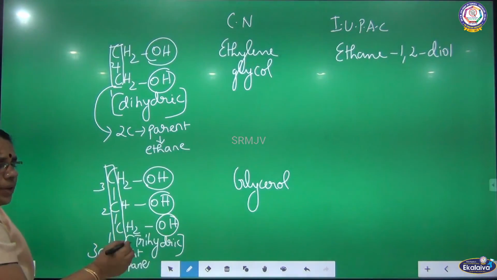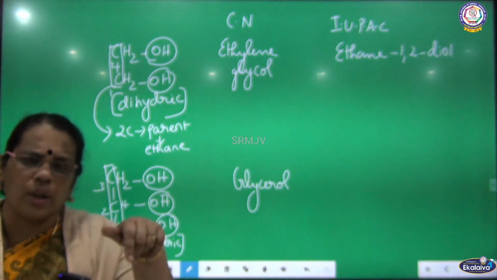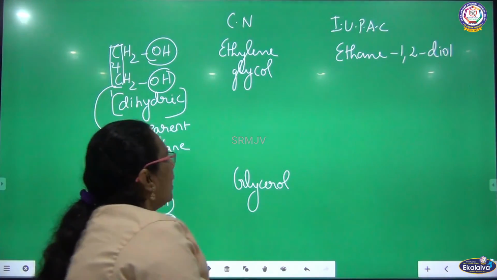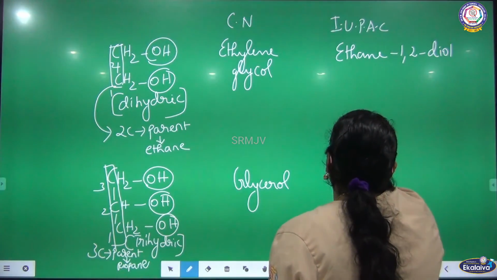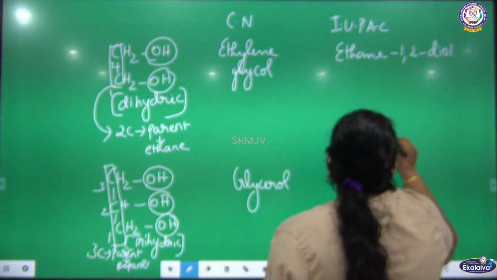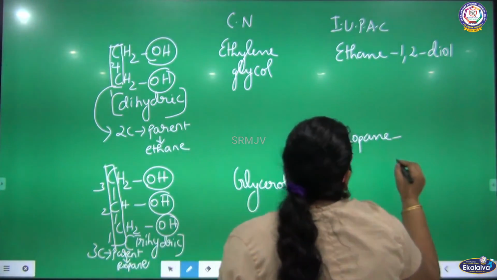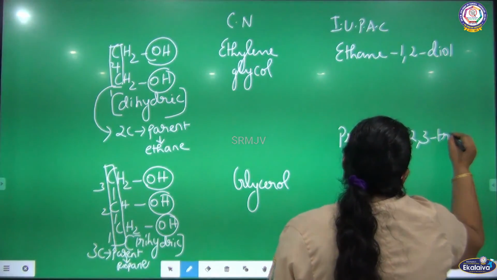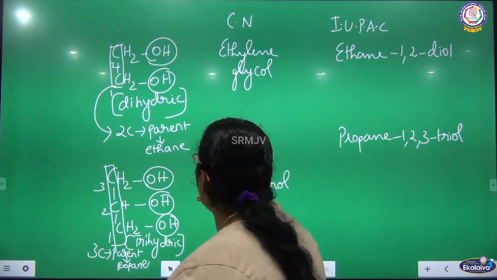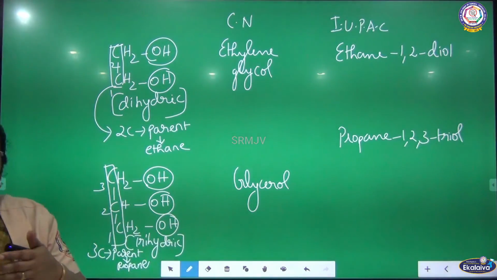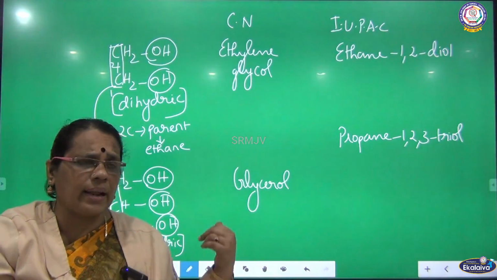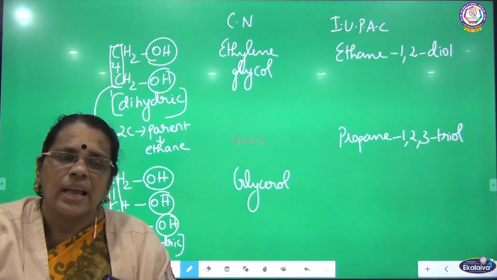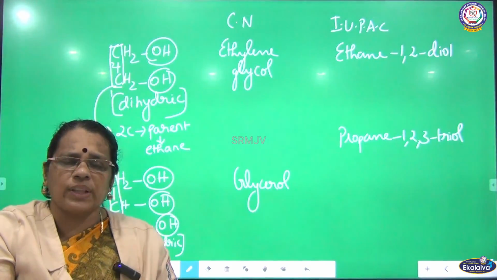There are 3 OH groups. How do we give the IUPAC ending? For 1 OH, -ol. For 2 OH, diol. For 3 OH, triol. I have named the parent as propane. What is the position of attachment? OH groups are attached to adjacent carbons 1, 2, 3. So propane-1,2,3. As there are 3 OH, the IUPAC ending is triol. So up to this, I told about the nomenclature of monohydric, dihydric and trihydric alcohols. Under each, I have given 2 examples. I want everybody to go through this. At least one time practice it as homework so that you will have some clarity.